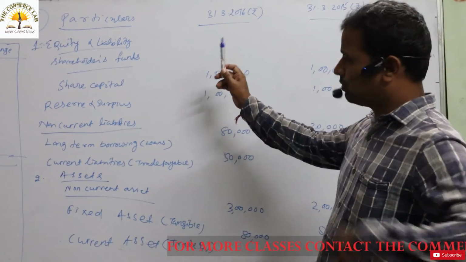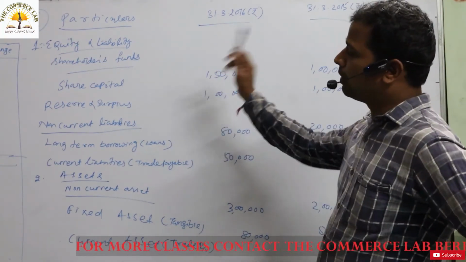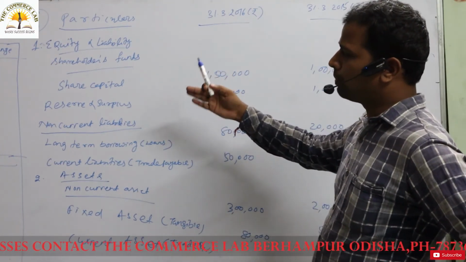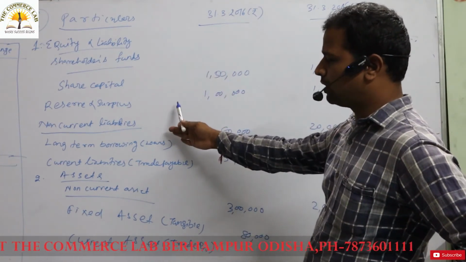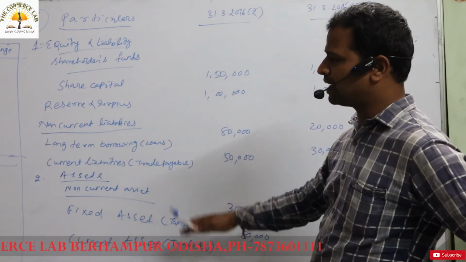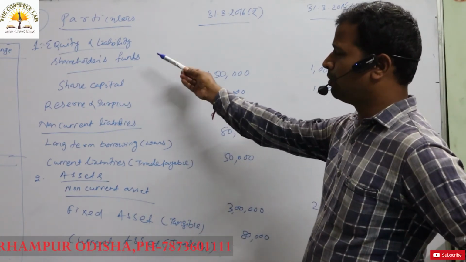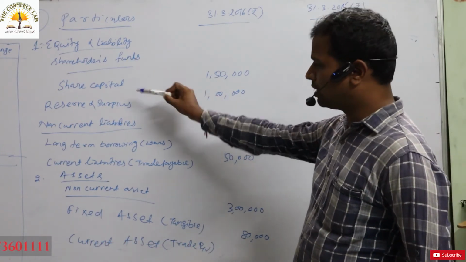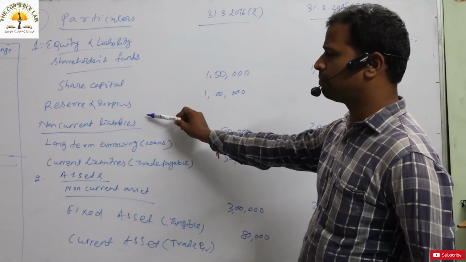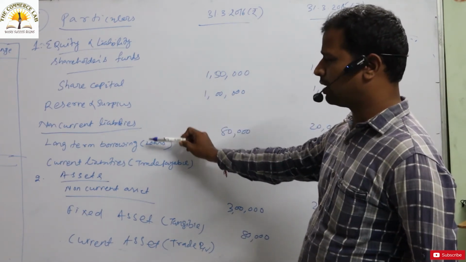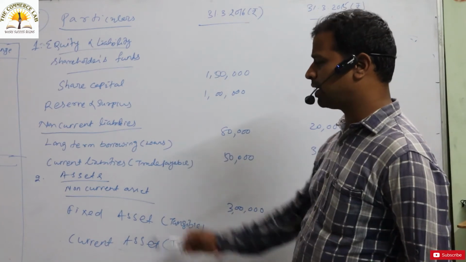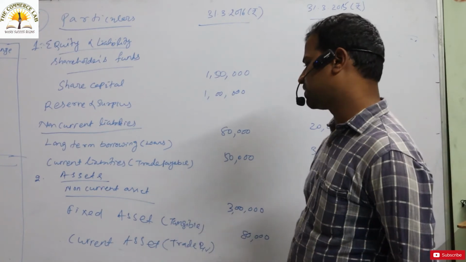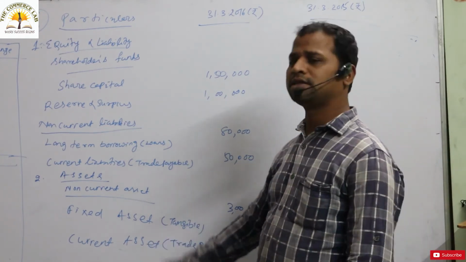Look here, we are solving a particular question about the comparative balance sheet. While discussing the format of the comparative balance sheet, the first one will be the liability side, the lower part will be the asset side. Under the liability side, equity and liabilities will be there. Under shareholder fund, share capital and reserve and surplus will be there, and under non-current liability, long term borrowing will be there, then current liability. Under assets, there will be non-current asset, under which fixed asset will be there, and another asset, that is current asset.